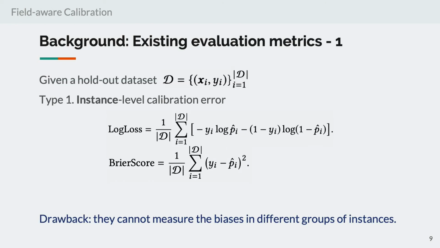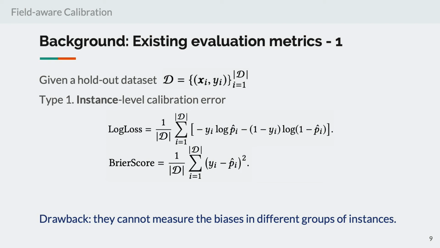Now let's see the common metrics to evaluate the predictions. A straightforward way to measure miscalibration is to average the errors over all the instances in a holdout dataset. Here we name it the instance-level calibration error. For example, we can use negative log likelihood, also known as the log loss.